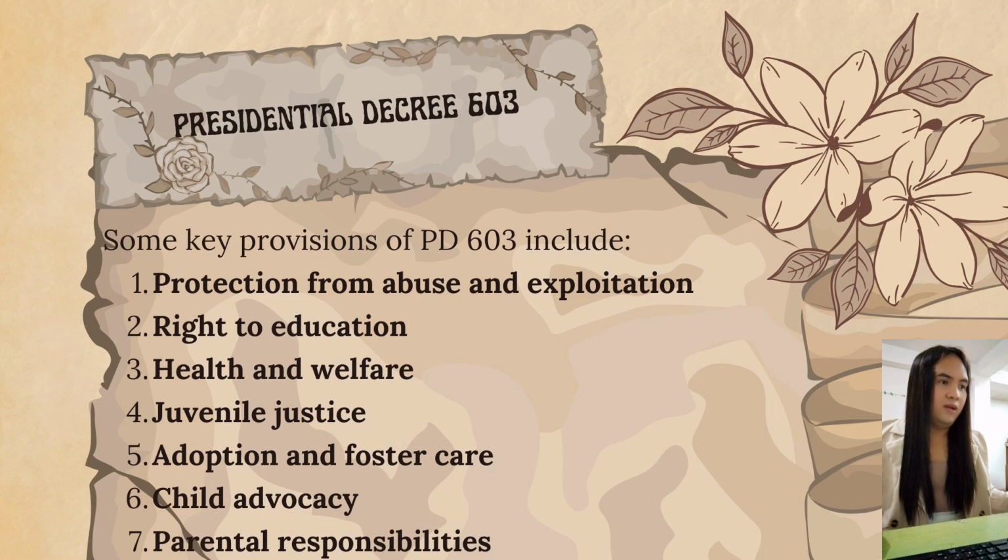So the law regulates the process of adoption and foster care. It ensures that the children are placed in safe and suitable homes. And of course, number 7, the last one, the parental responsibilities. It includes the parents' responsibilities to their children.